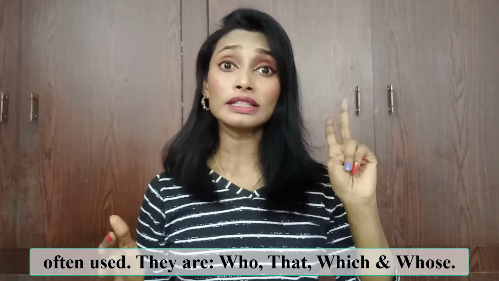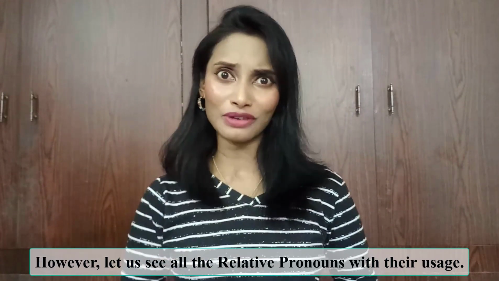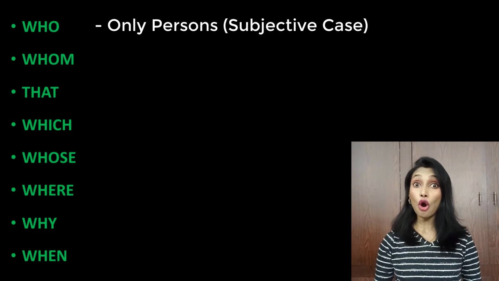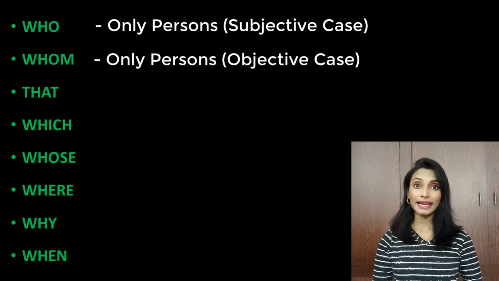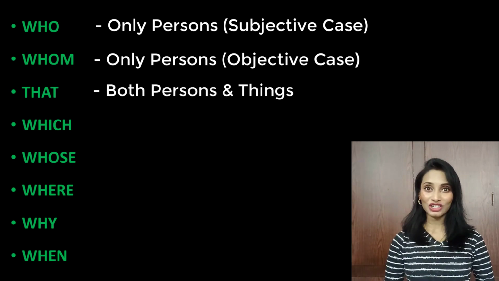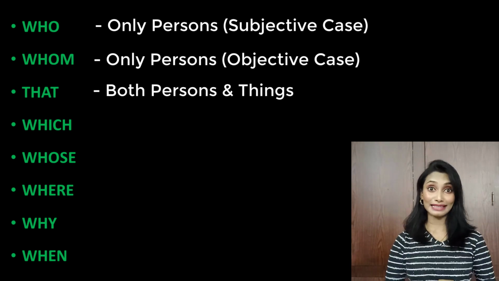They are who, that, which and whose. However, let us see all the relative pronouns with their usage. Who is used only for persons in subjective case. Whom is used for only persons in objective case. That is used for both persons and things.